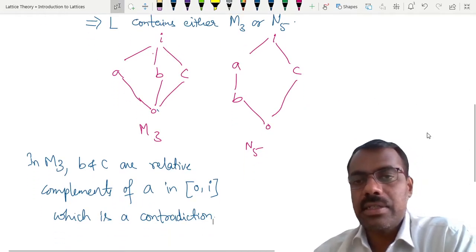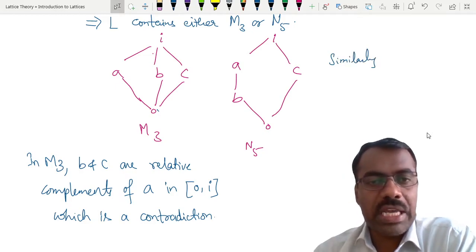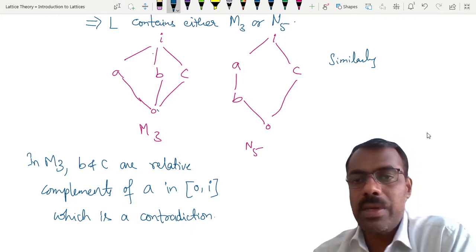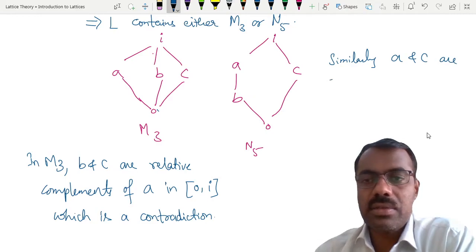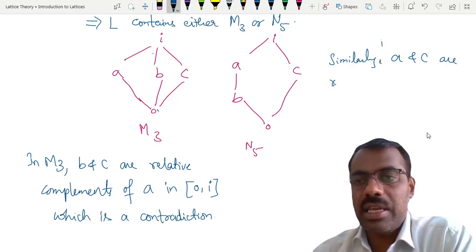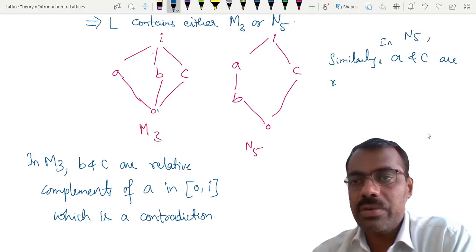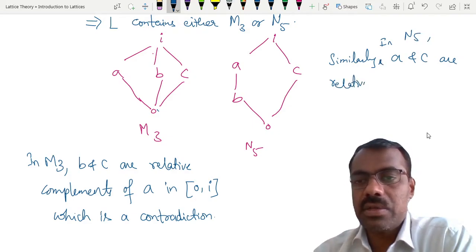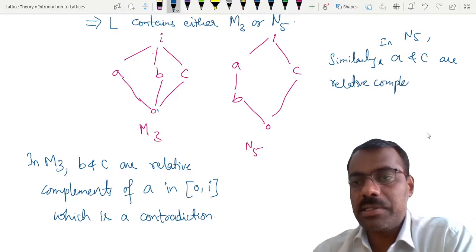Similarly, if we want, here also you can write A and B are relative complements of C. Okay, no problem. Similarly, in N5, A and C are relative complements of